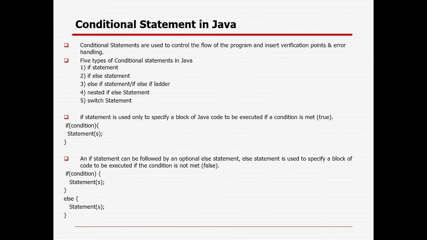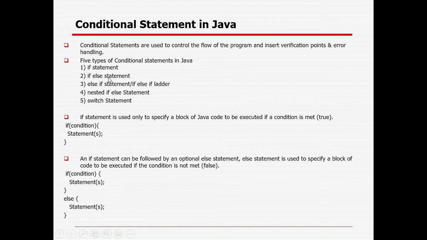So first, we already saw the loop statements in the last session, like for loop, while loop, do while loop, and we can control the loop with the help of continue and break keywords. In this session we will cover the conditional statements. Conditional statements are used to control the flow of the program. Definitely it will control the flow, as well as insert verification points, and sometimes it handles errors.